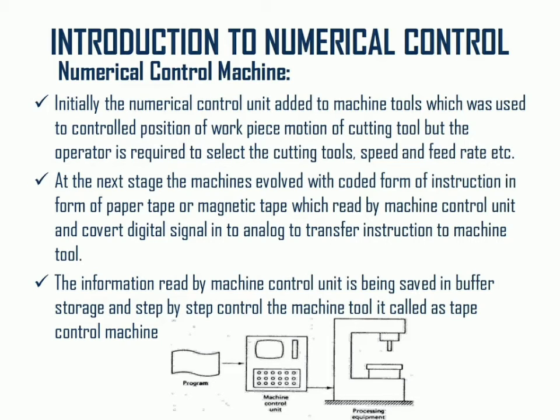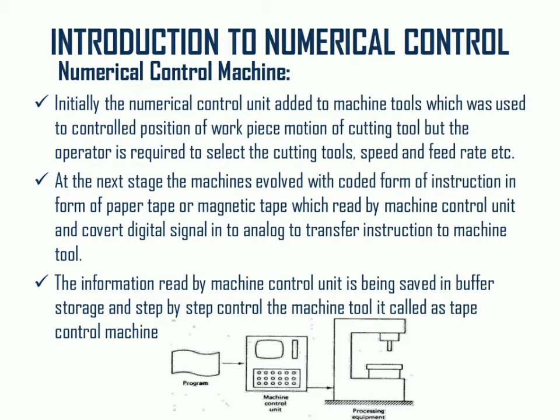The machine control unit interprets the program or instruction in coded form, received in binary form, as digital signals. The digital signal passes through electronic devices towards the electrical component in the form of an analog signal.